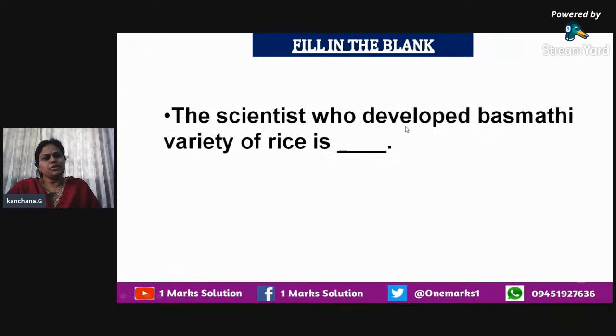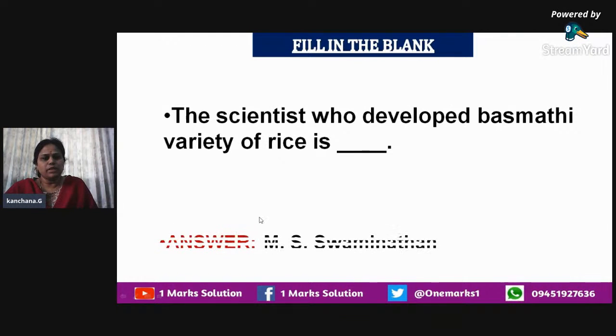Next, the scientist who developed basmati variety of rice. Under this particular unit, we have seen various scientists who have developed various techniques which have helped the human race to exist. So who is the scientist who developed basmati variety of rice? We have read it in the introductory part of this unit itself. He is none other than M.S. Swaminathan. Mr. M.S. Swaminathan is the name of the scientist who developed basmati variety of rice.